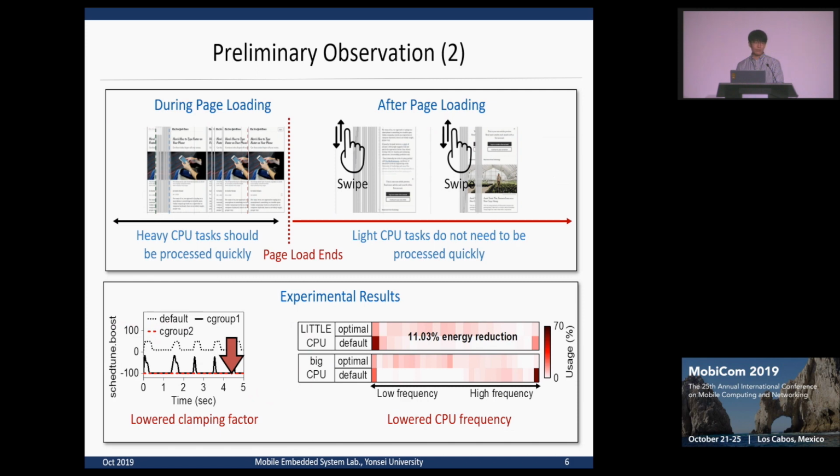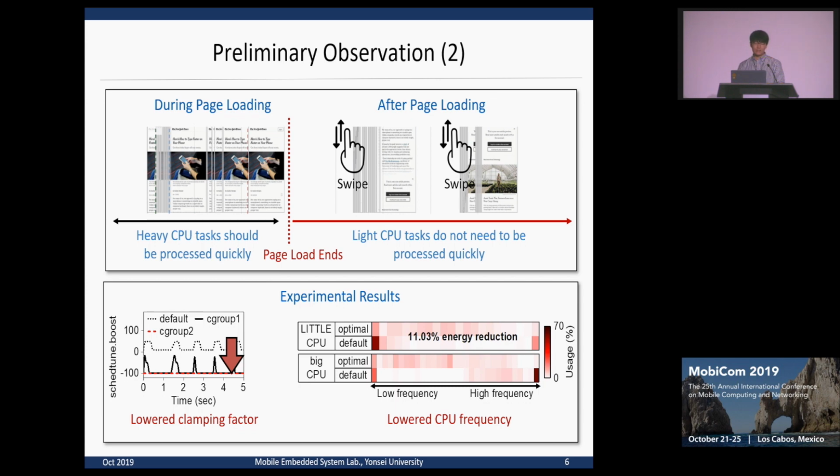Second, we focused on the behavior of the browser after loading. After loading, when user input occurs, the browser handles the input and draws the frames. After handling the user input, however, the browser's task does not need to be accelerated because the frame rate is fixed no matter how quickly the task is done.